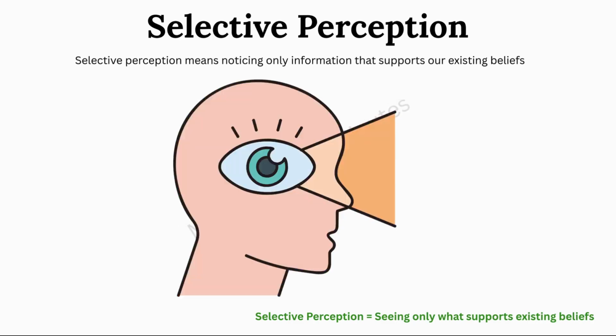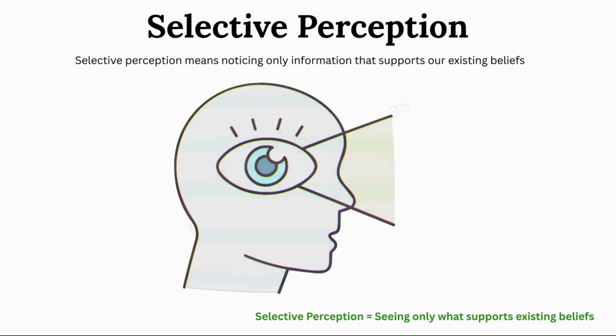Selective perception. Selective perception means noticing only information that supports our existing beliefs. For example, a manager who believes an employee is inefficient may focus only on that employee's mistakes and ignore their achievements. This leads to biased evaluation. Exam tip: selective perception equals seeing only what supports existing beliefs.